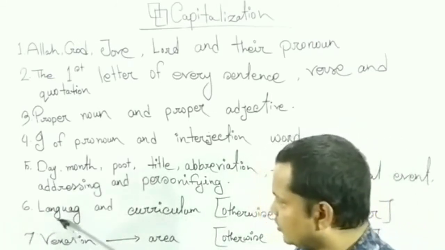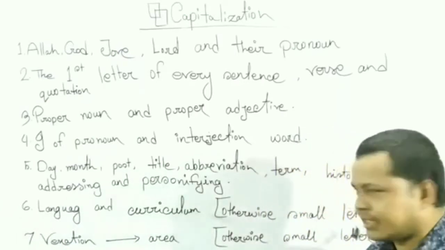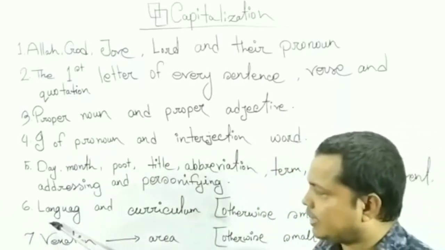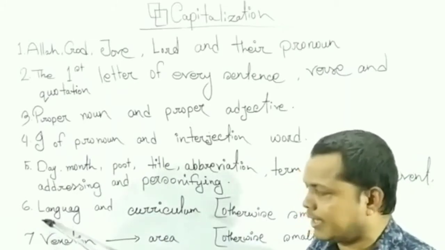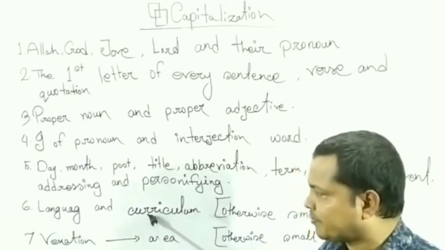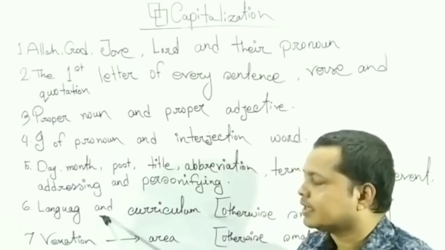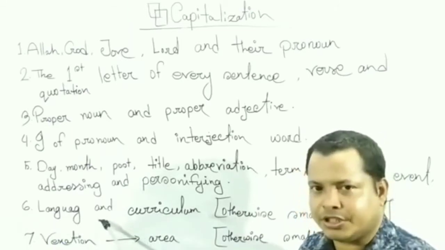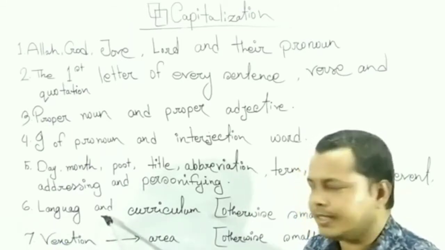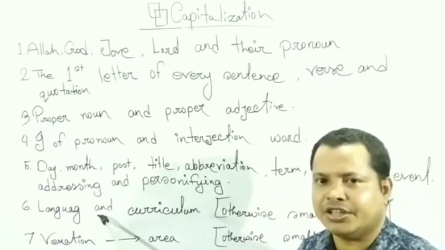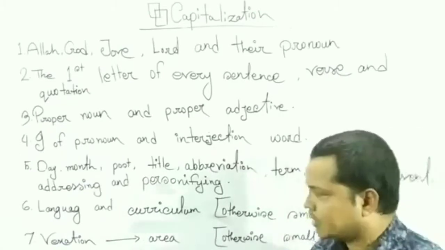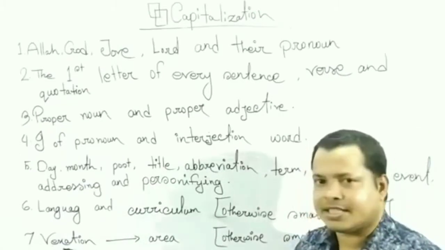Number 6, language and curriculum, otherwise small letter. When a word is used as a language or curriculum, in this case, the first letter of these words will be in capital letter. For example, English, Bangla, Hindi, otherwise small letter. 7, direction.